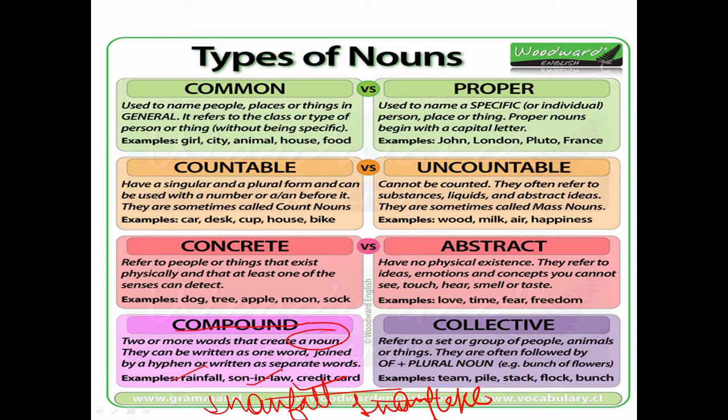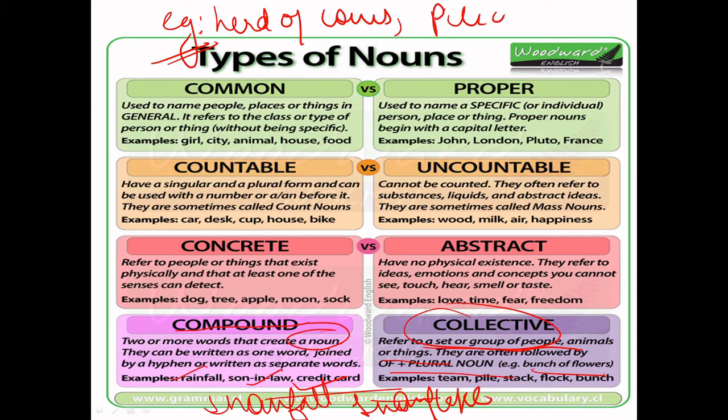If I talk about collective nouns, then what are collective nouns? Collective nouns refer to a set or group of people, animals, or things. They are often followed by "of" and a plural noun. Example, bunch of flowers. And if I give you examples for collective nouns: herd of cows, pile of books. So these are followed by "of". "Of" is surely there, right? I hope this is clear to you.